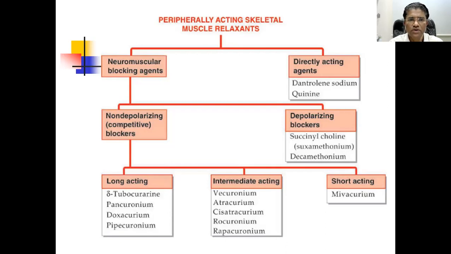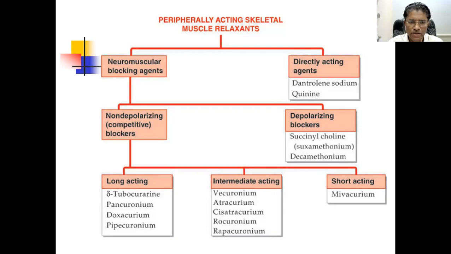The neuromuscular blocking agents which act peripherally are again of two types. The first one is called the non-depolarizing blockers. They are also called competitive neuromuscular blockers, while the other group is called the depolarizing blockers, or the non-competitive neuromuscular blockers. The competitive neuromuscular blockers, depending on their duration of action, are long-acting, intermediate-acting, and short-acting.